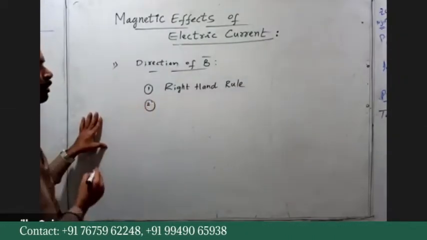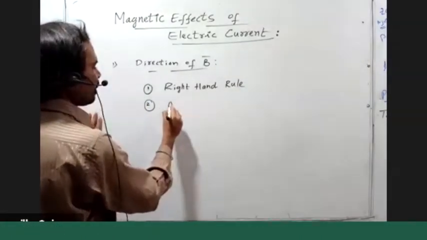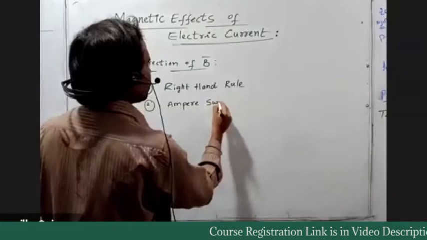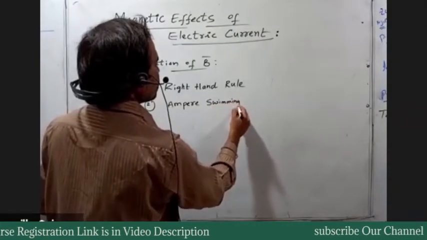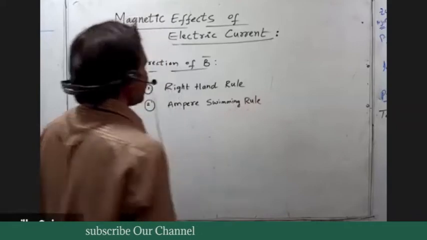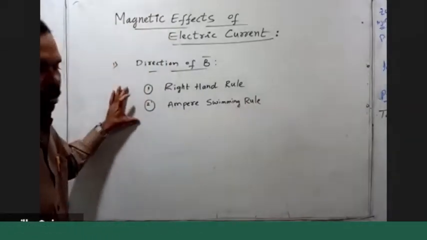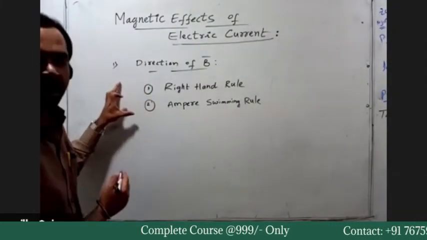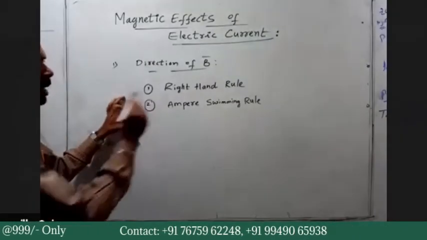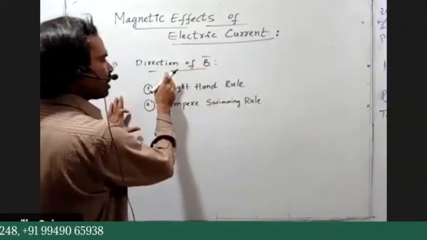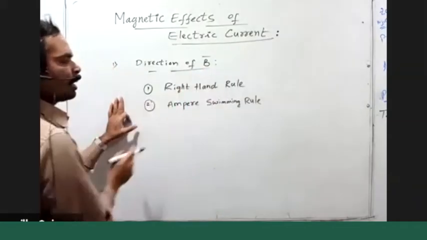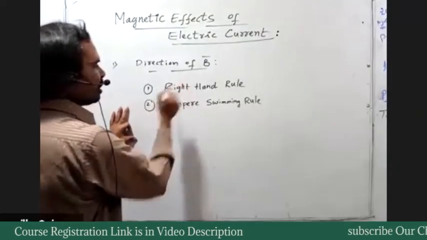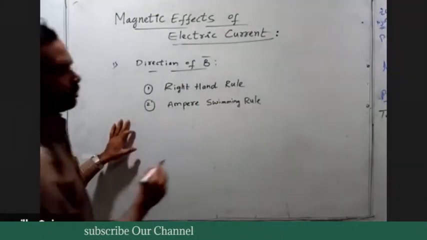The second one is the Ampere swimming rule. These are the two rules we have to use to define the direction of B bar due to the current carrying conductor. The first one is the right hand rule. What is this right hand rule?